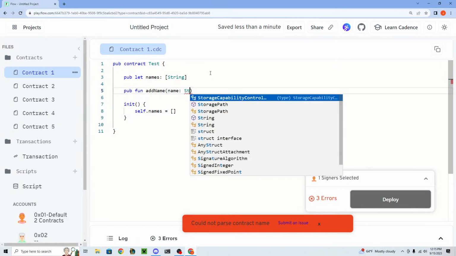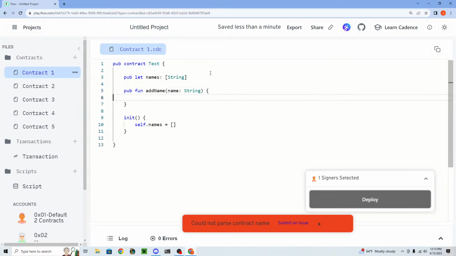Now, let's have a function called add name. And the name will be a string type. And inside this function, we can just say self.names.append(name), right? And so all this is going to do is just add a name to the names array.